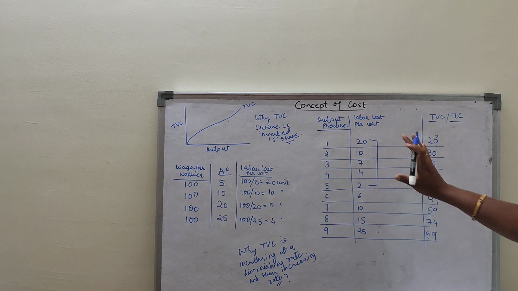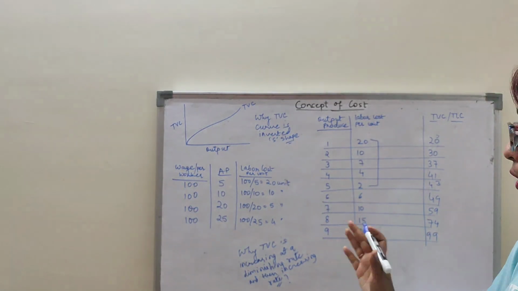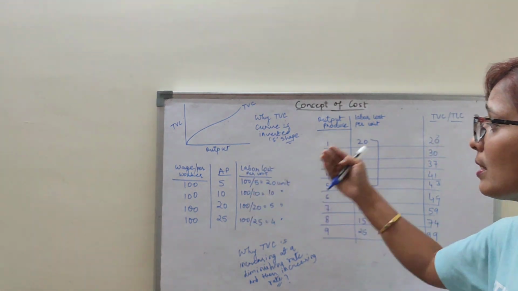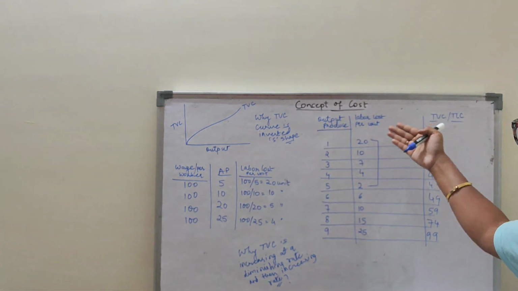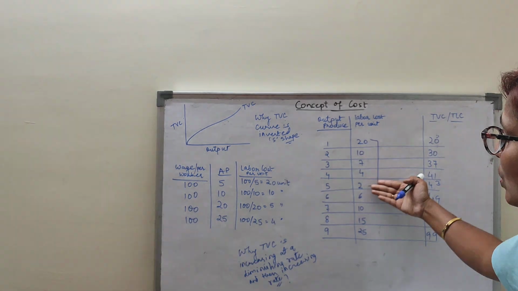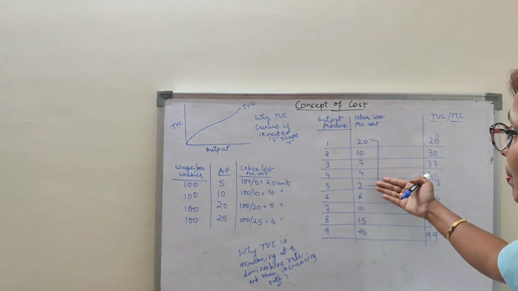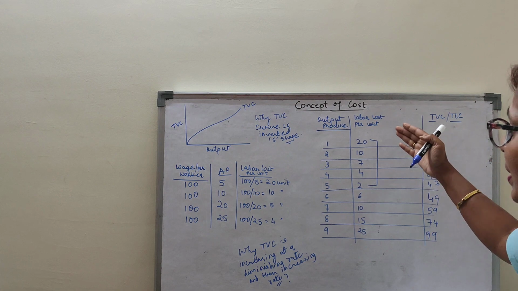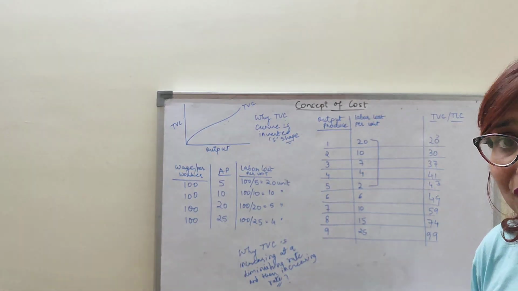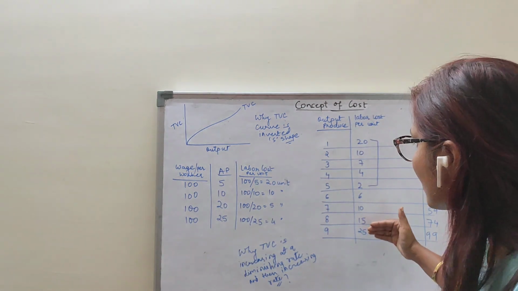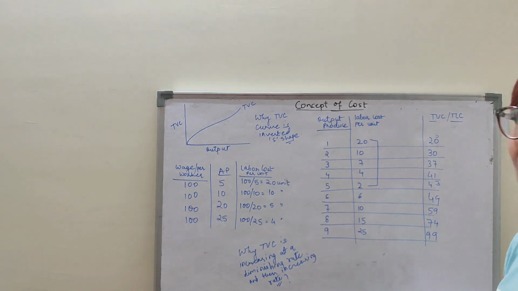So what I can see here is that as my output is increasing, my labor cost is falling. That means my labor becomes cheaper. I told that when I am increasing the output, that means average product is increasing, my labor becomes cheaper and efficient here. That means as I am increasing my output, my labor cost is falling down, my labor becomes cheaper. Why? Due to rising of AP. So as we know that when AP rises, labor becomes cheaper and efficient. It is clear up to this. Now see in the second stage, that means after the 5th stage, you see my labor becomes expensive.